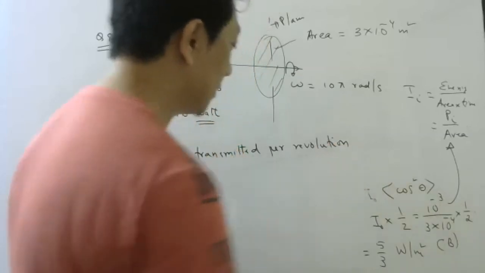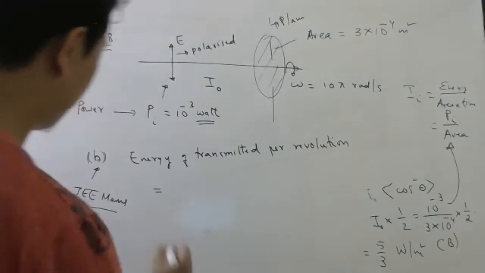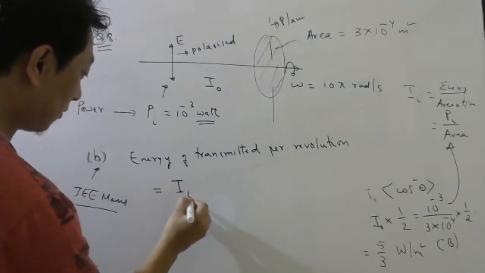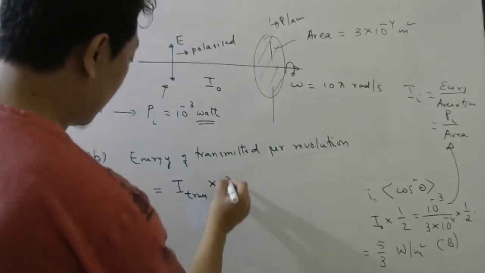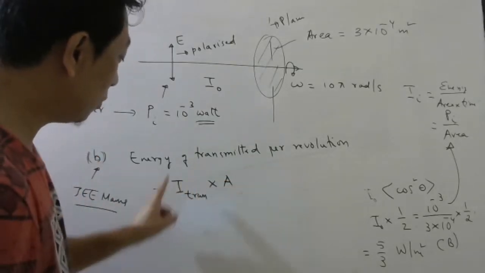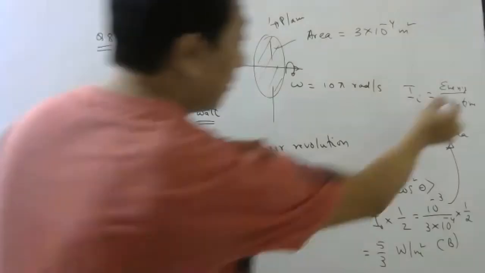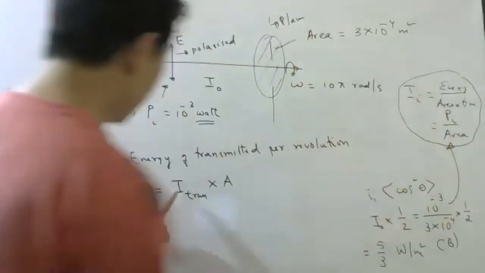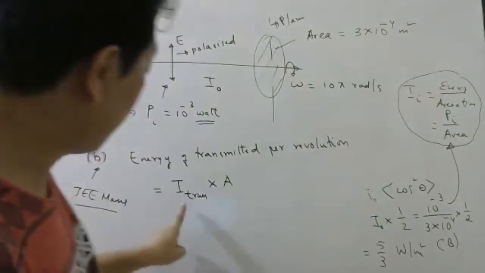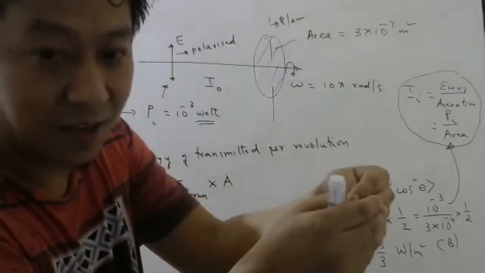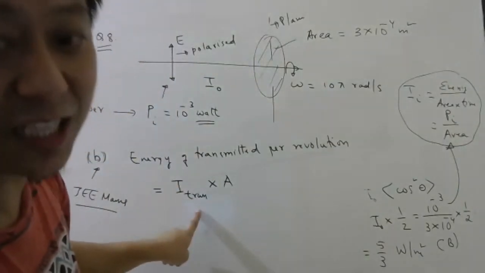Now we know this much intensity comes out. So intensity of transmitted into area will give you the energy per second, because, see the definition, this was intensity of incident, this is intensity of transmitted.